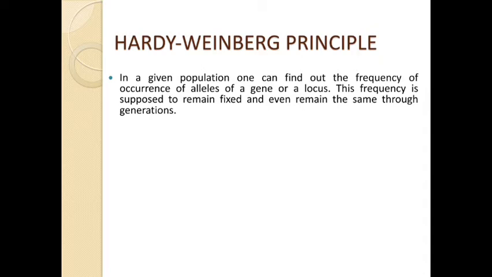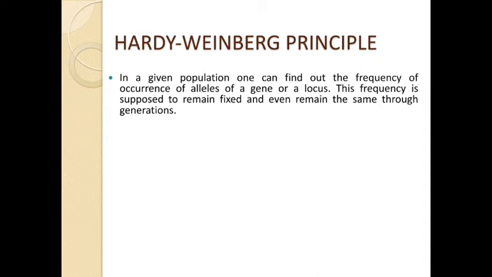Frequency of occurrence means the percentage of occurrence of alleles of a gene or a locus. So, alleles of a gene, you understood that locus. Both chromosomes will have the same locus, and they will have some property to control that character. So in a given population, one can find out the frequency of occurrence of alleles of a gene.